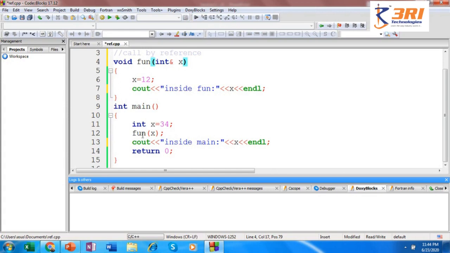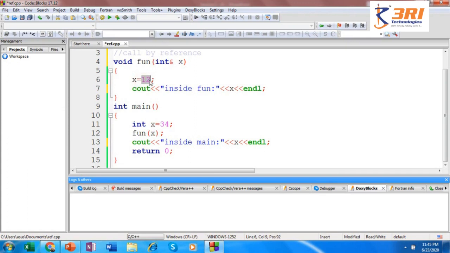So same happens here also. X is your actual argument and this is the reference of that. So whatever changes you make to the actual parameter or whatever changes you make to the formal parameter will be reflected onto the actual. So what will be the output for these two cout statements? The program execution starts with main, x is equal to 34. You're going to pass this 34 here. This 34 is received as reference and that reference you are modifying as 12.